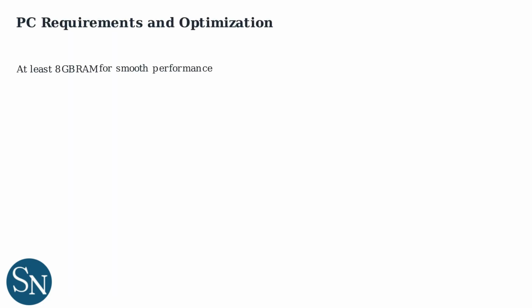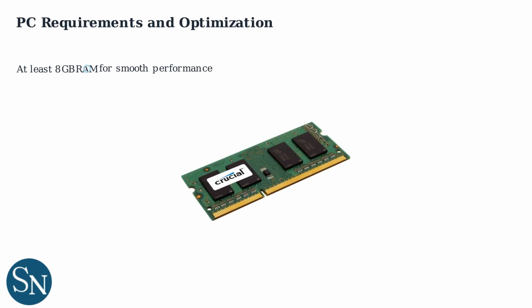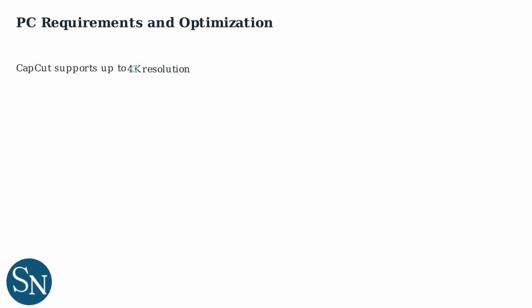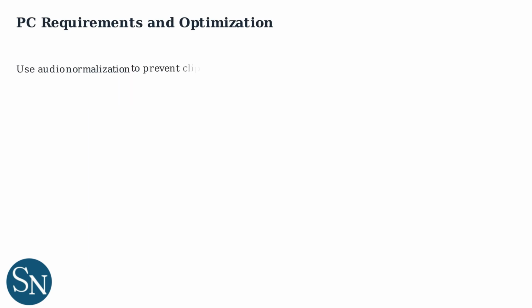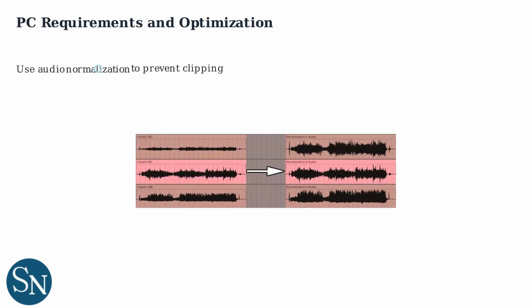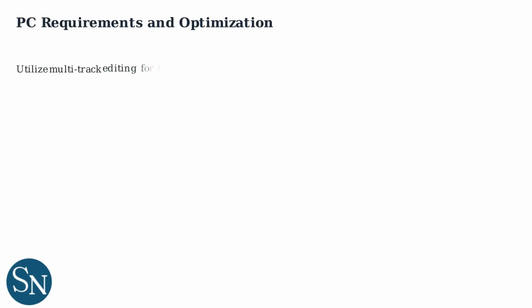For smooth performance, your PC should have at least 8 GB of RAM. CapCut supports up to 4K resolution, so ensure your hardware can handle it. Optimize your workflow by using audio normalization to prevent clipping. Utilize multi-track editing for layering different sounds.